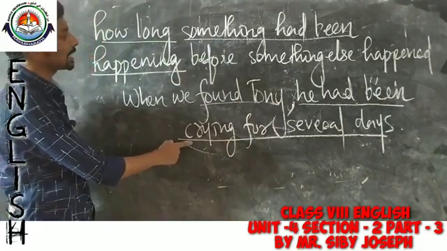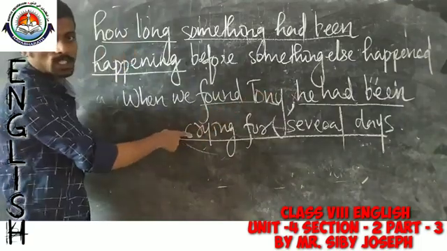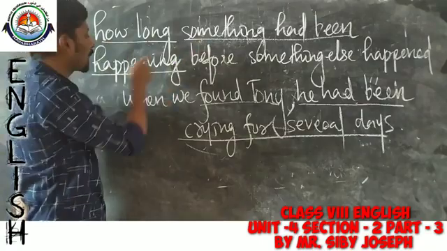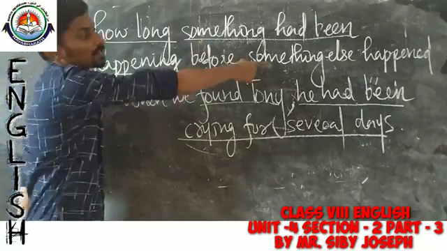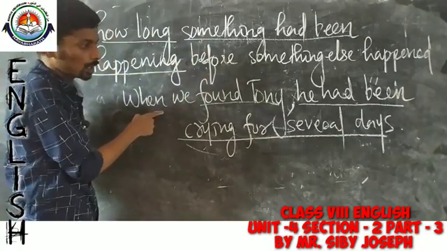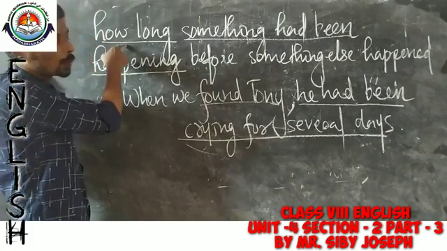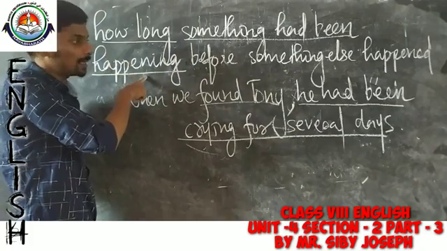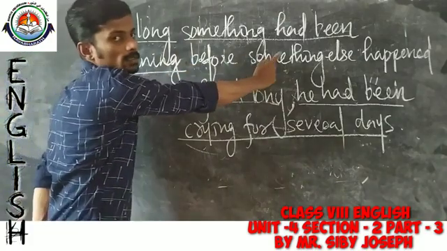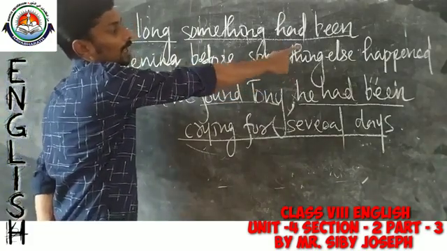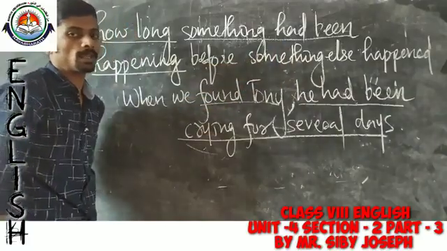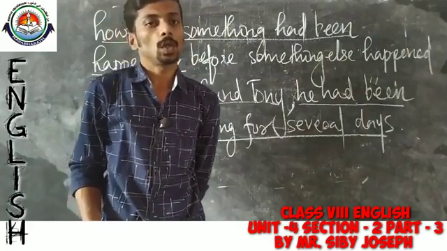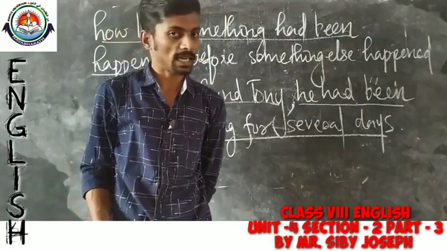So, it is clearly said that past perfect continuous is used here to speak about how long something had been happening before something else happened. So, here how long Tony had been crying before someone found him. Okay. So, in such cases also we have to use past perfect continuous.